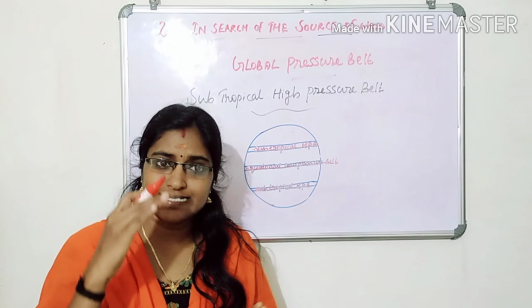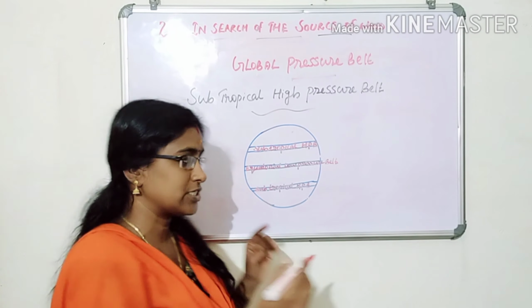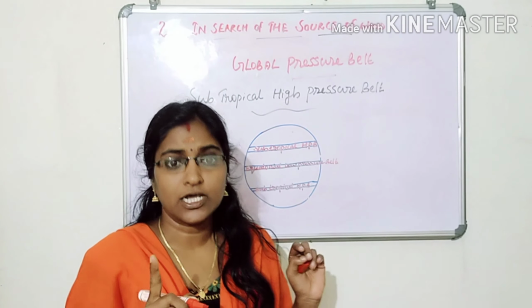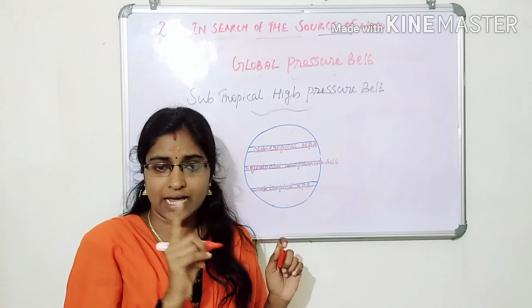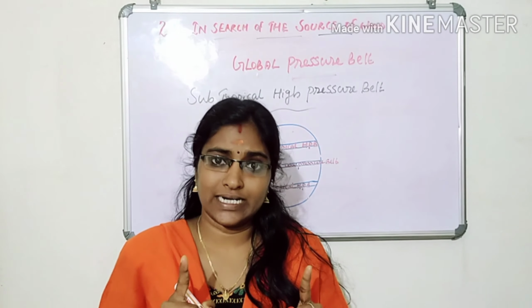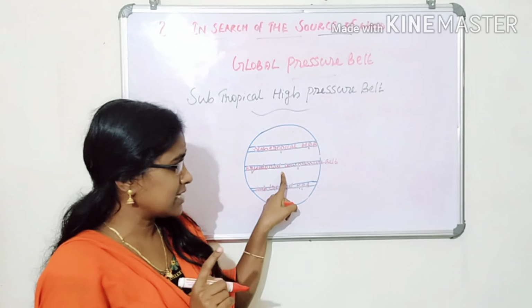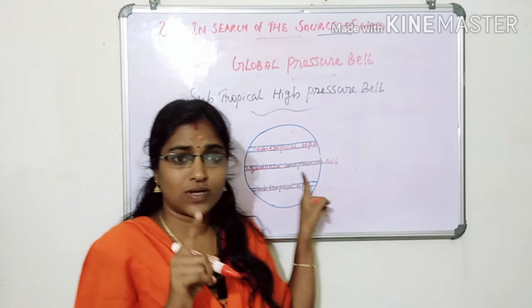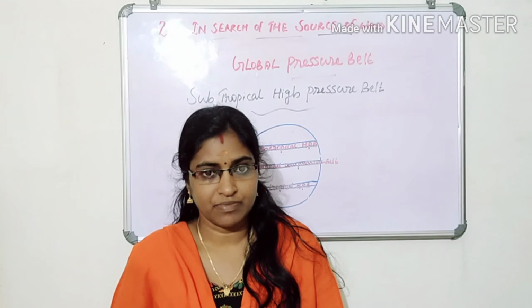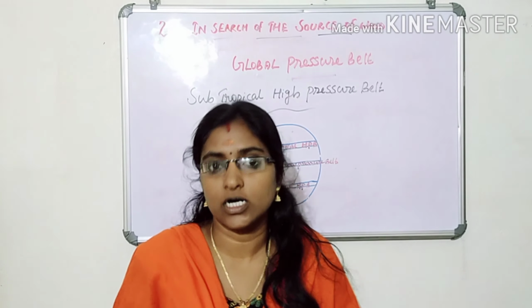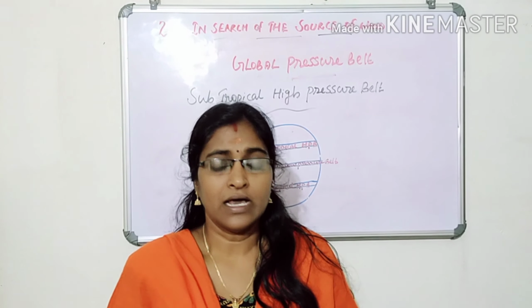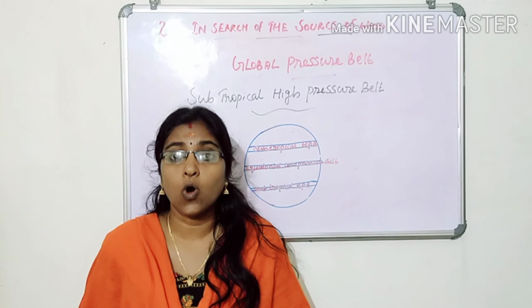The hot air ascending from the equatorial low pressure belt cools gradually and subsides at the subtropical high pressure belt due to the rotation of Earth. This zone is otherwise known as Horse latitude.